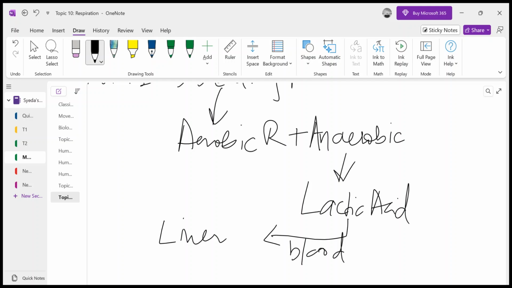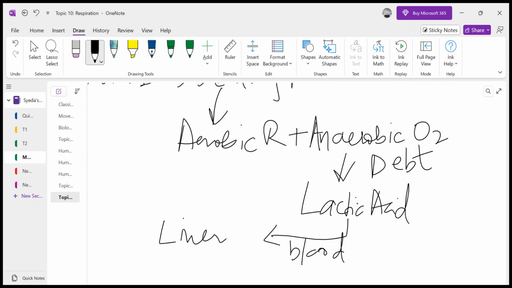Because at that time, we are taking extra oxygen, which is required for the oxidation of this lactic acid in the liver. The oxygen which was already going was doing the aerobic respiration. In the absence of oxygen, our body did anaerobic respiration, so now we have a debt. We have a debt of oxygen, which is called the oxygen debt. Oxygen debt is the extra amount of oxygen which is needed to oxidize this lactic acid. In Urdu we say udhaar, right?